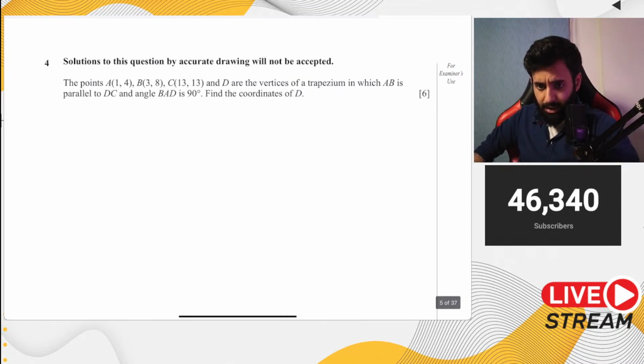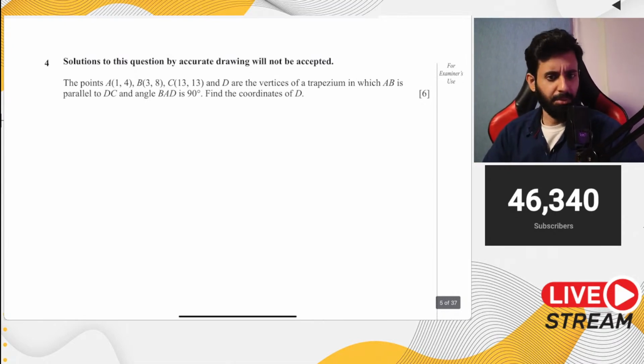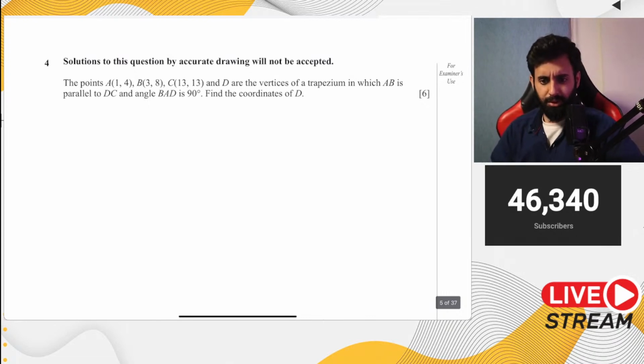Sir, could you please tell how to access P1 May June 20? Beta, I think you'll find it on Reddit or Facebook, search there, you'll find it. There is a group where someone has uploaded the marking scheme. I'm sure the question paper will also be there, like you'll find some pictures of it or something like that.